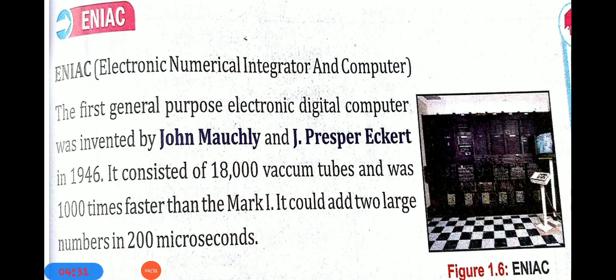It was also 1,000 times faster than the Mark I. It could add two large numbers in 200 microseconds.